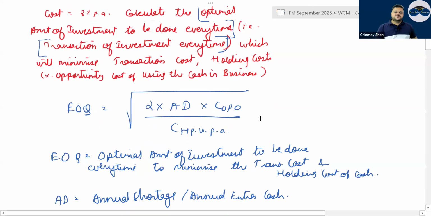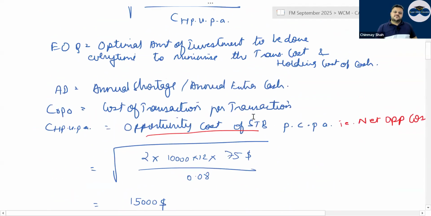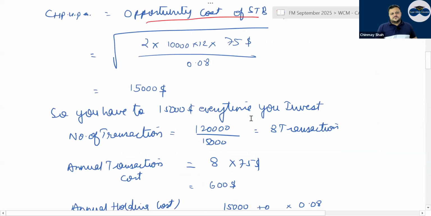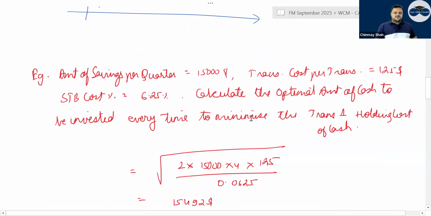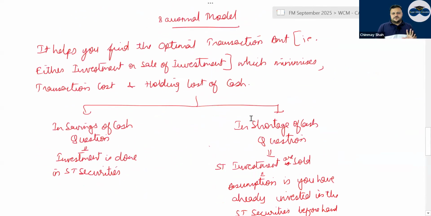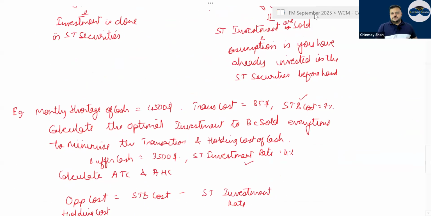So same formula, 2 into A into Co, by cost of holding per unit per annum. Here it will be cost of holding what? Opportunity cost of short-term borrowing, per cent per annum. And your Co, cost of ordering, will become cost of transaction per transaction. Those are generally directly given in the exam. So this is how it works out. You can have buffer cash also. Nowhere in your book is buffer cash there, but I have given one question of buffer cash. Also, I have given proper notes of what happens where.